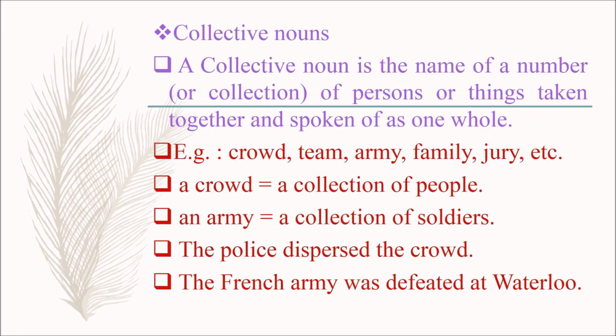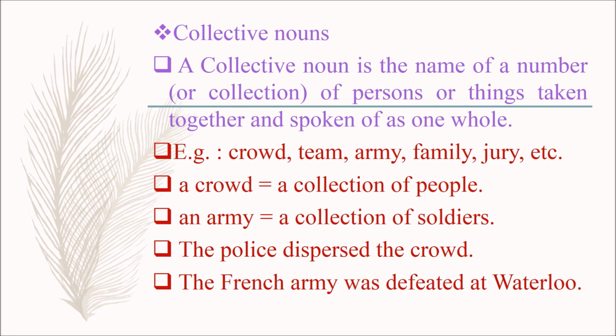Next, let's see about collective nouns. A collective noun is the name of a number or collection of persons or things taken together and spoken of as one whole.